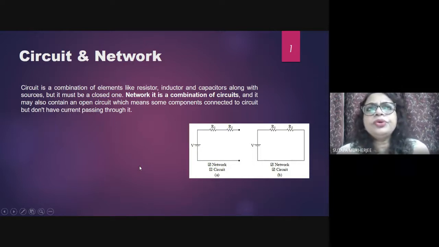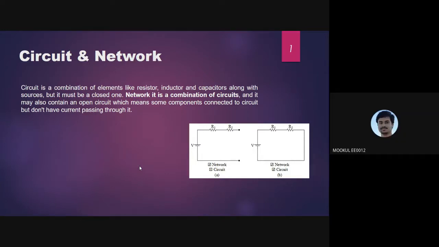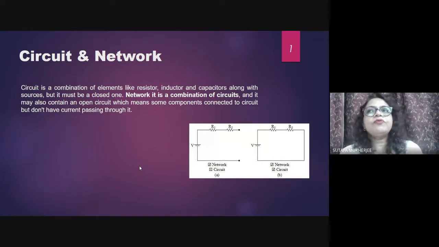Now, do you know the terms unilateral and bilateral? Ma'am, we know the terms, but not with respect to circuits. Okay. So from the name, bilateral means with respect to different directions of the potential.